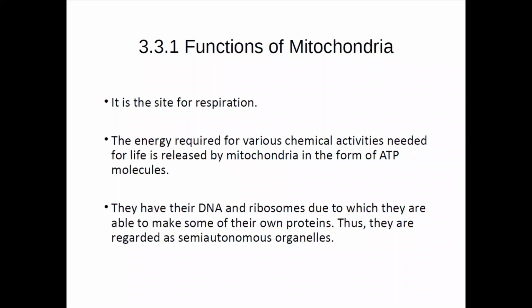So for that reason, this particular organelle is known as a semi-autonomous organelle. That means the organelle is responsible for carrying out its own function. So they are also known as semi-autonomous organelles.